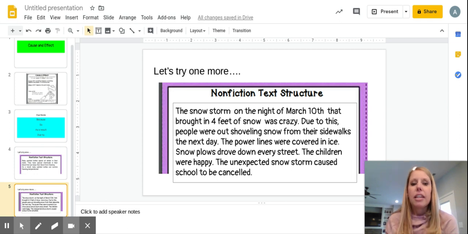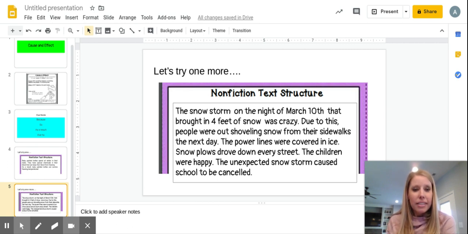This one says, the snowstorm on the night of March 10th that brought in 4 feet of snow was crazy. Due to this, people were out shoveling snow from their sidewalks the next day. The power lines were covered in ice, snow plows drove down every street, and the children were happy. The unexpected snowstorm caused school to be canceled. So I want you to look at this passage. Do you see any clue words that look for a cause and effect relationship? Why something happened and what happened because of it?